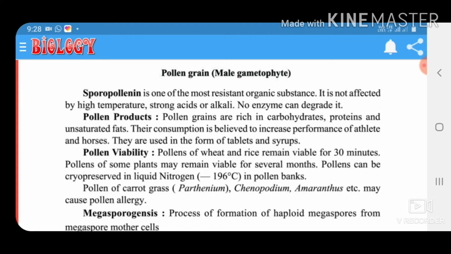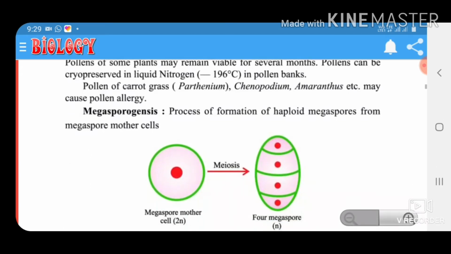Pollen viability. Pollen of wheat and rice remains viable for 30 minutes. Pollen of some plants may remain viable for several months. Pollen can be cryopreserved in liquid nitrogen at minus 196 degrees Celsius in a pollen bank. Pollen of carrot grass, Parthenium, Chenopodium, Amaranthus, etc. may cause pollen allergy.